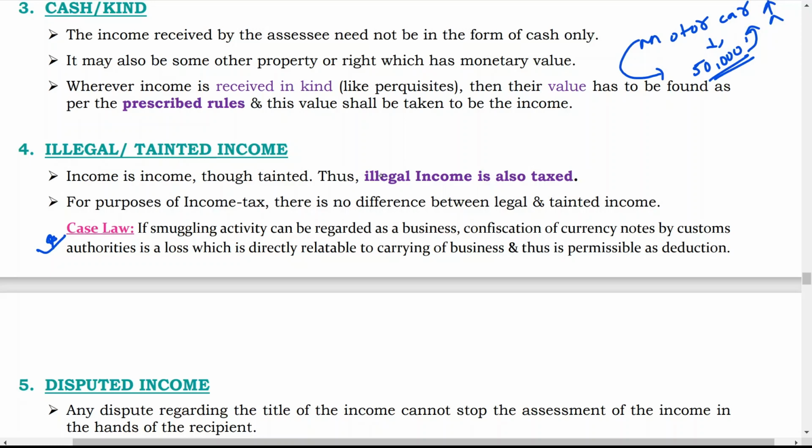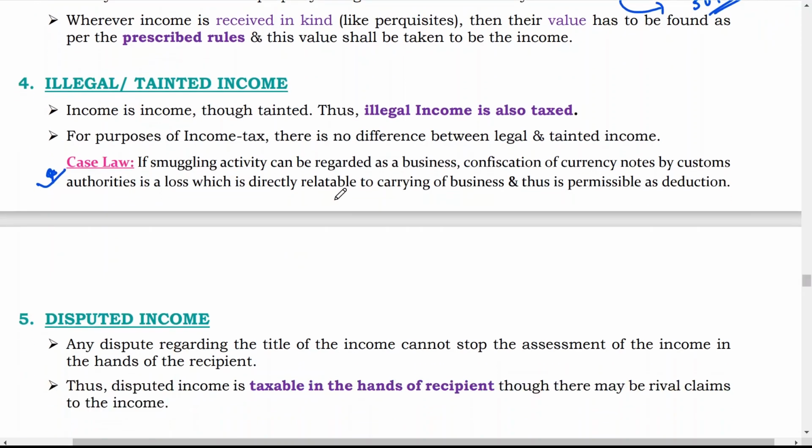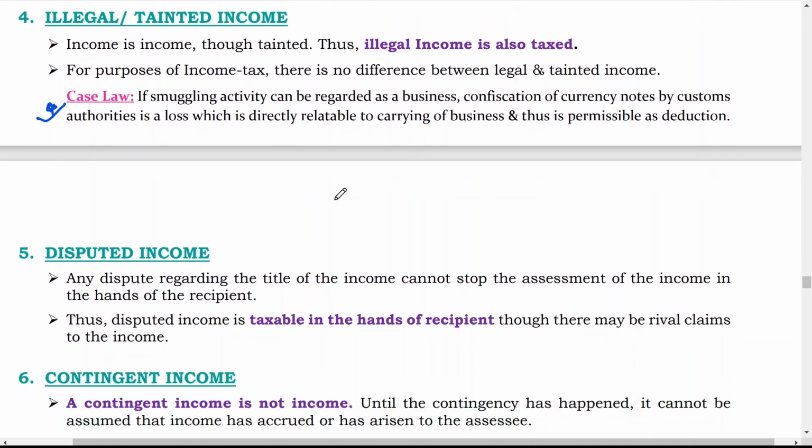And if the customs department forfeits certain currency, in that case it is considered a permissible deduction. That is why income tax doesn't bother about whether income is illegal or tainted. Tainted means obtained through not a proper way.